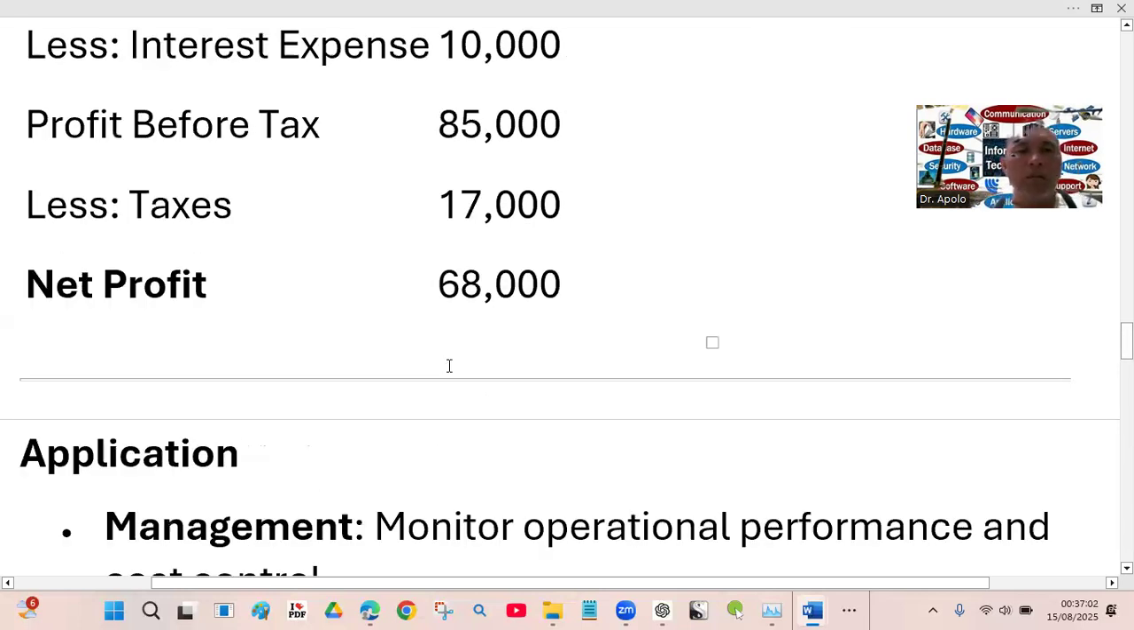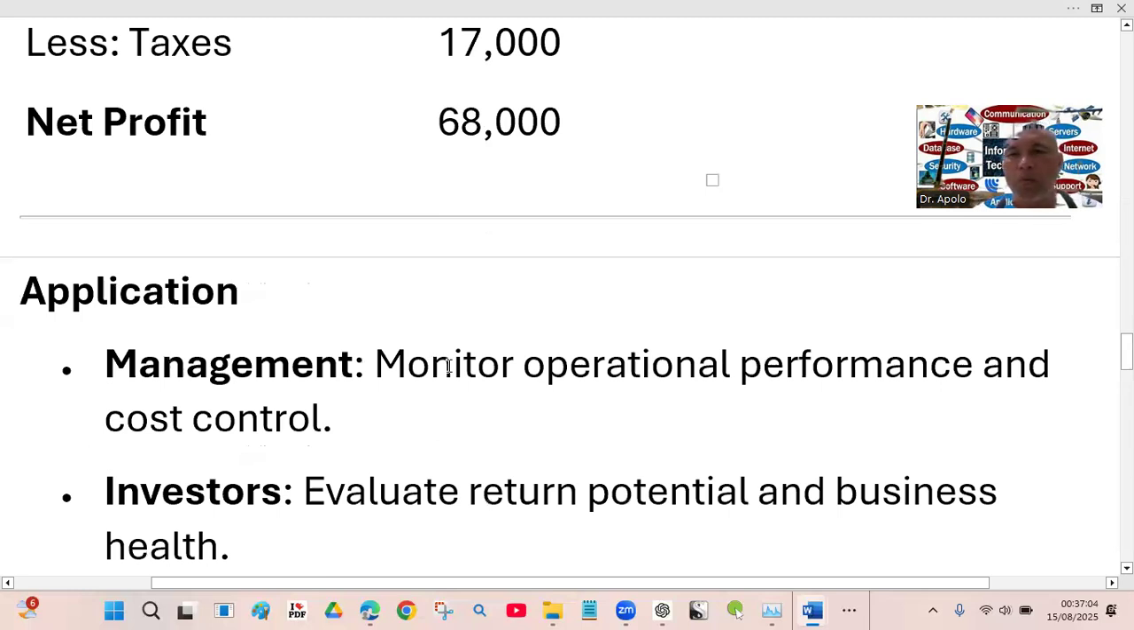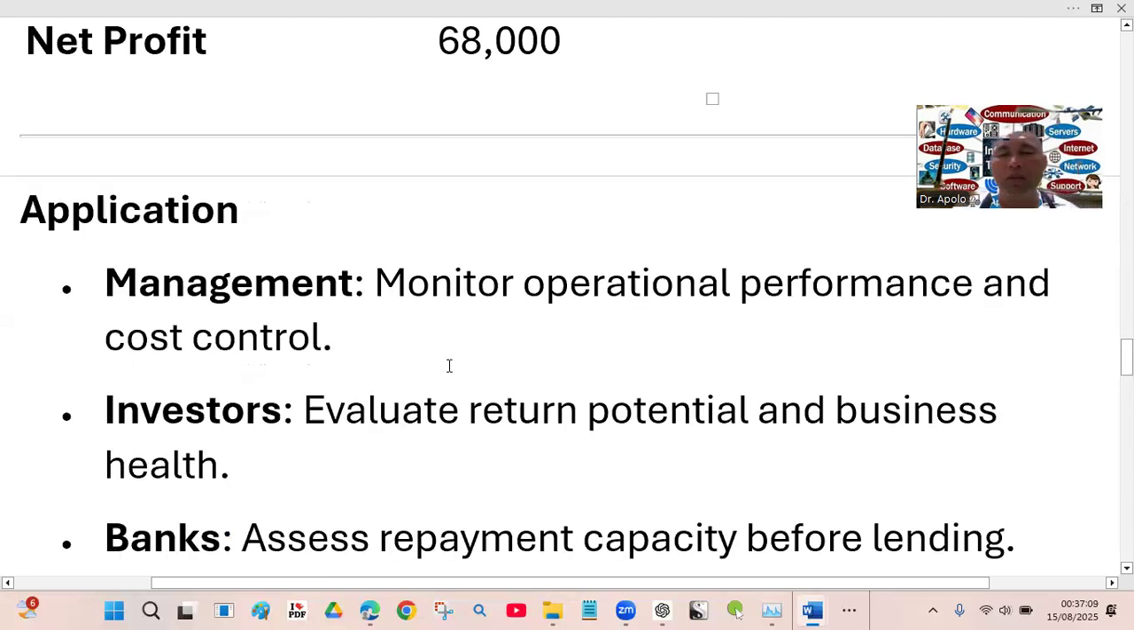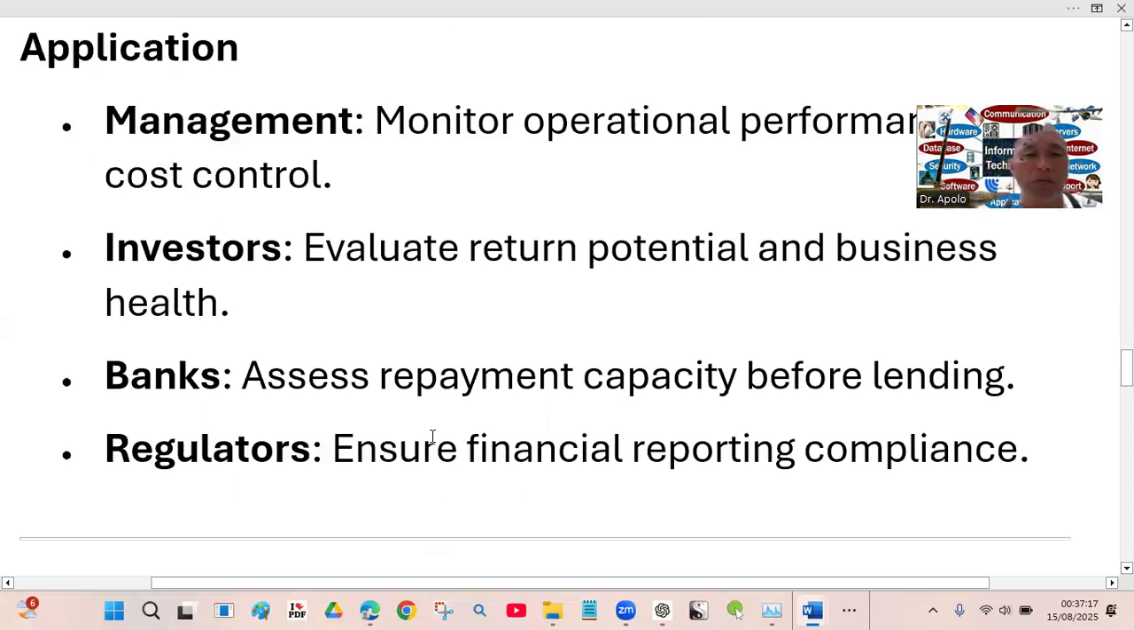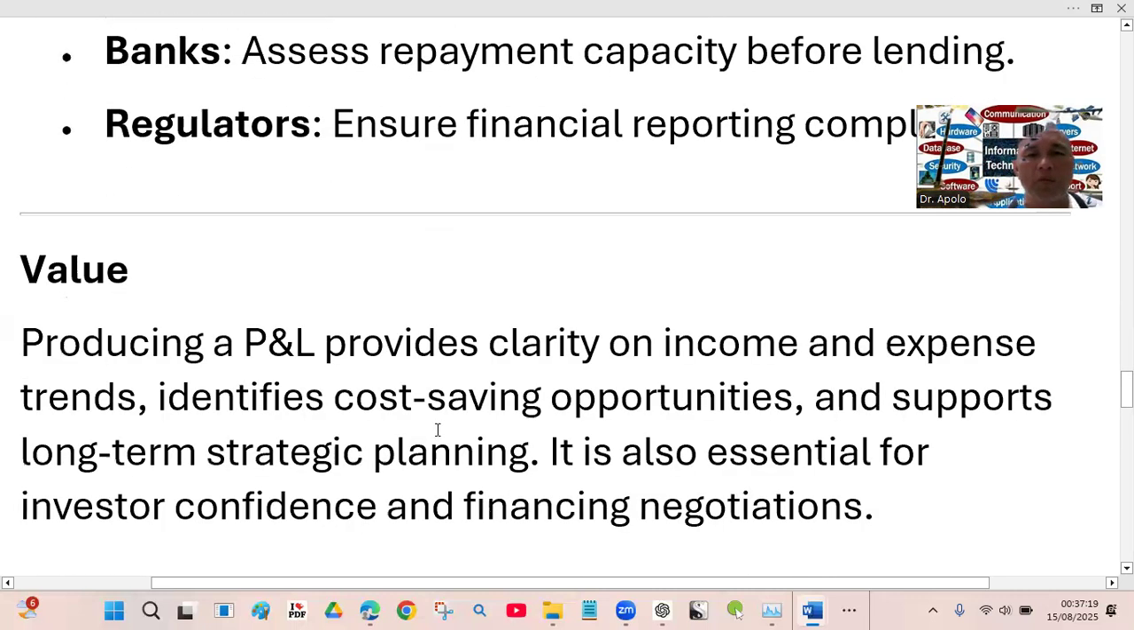So application: in management, monitor operational and cost control. For investors, evaluate return and potential investment. For banks, assess repayment capacity before lending. For regulators, ensure financial reporting compliance. Its value: P&L provides clarity on income and expense trends, identifies cost savings opportunities, and supports long-term strategic planning. It's also essential for investors' confidence and financial negotiation.